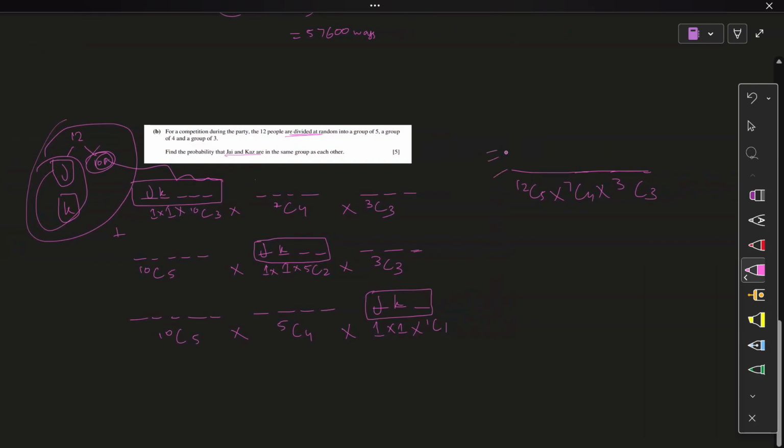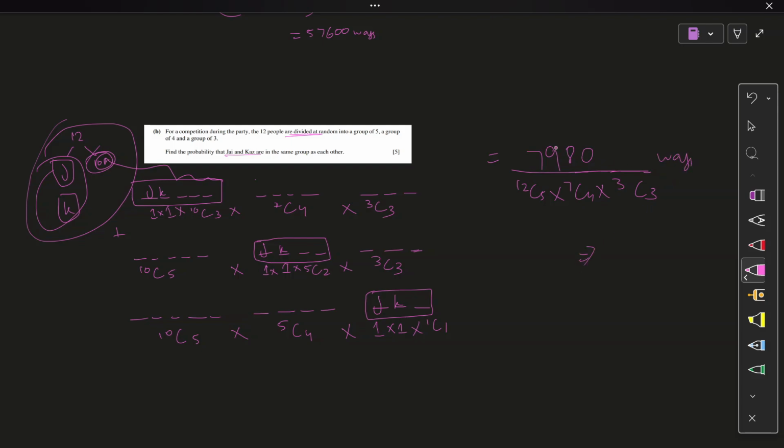Let's get your favorable outcomes there. So favorable outcomes: 10C3 into 7C4, that's it, plus 10C5 into 5C2 into 3C3, plus 10C5 again into 5C4 into 1C1. So your favorable selections are 7980.